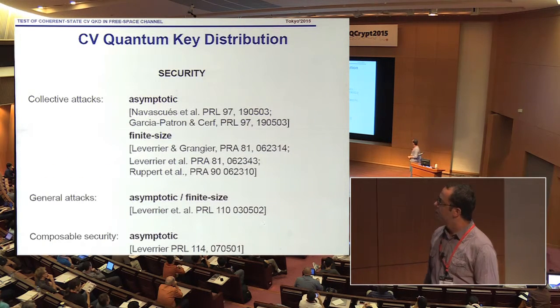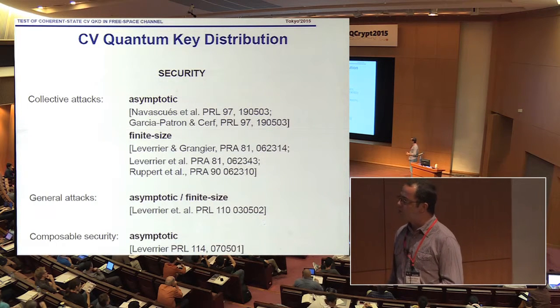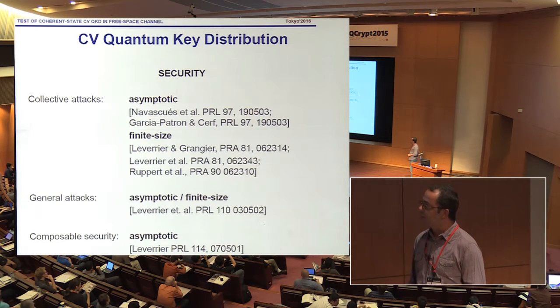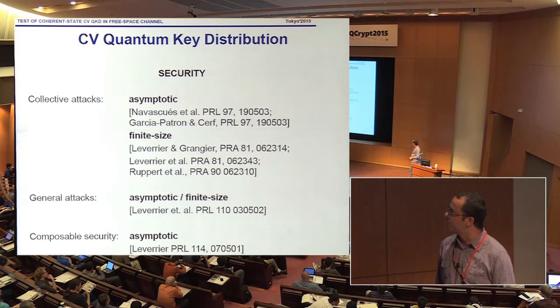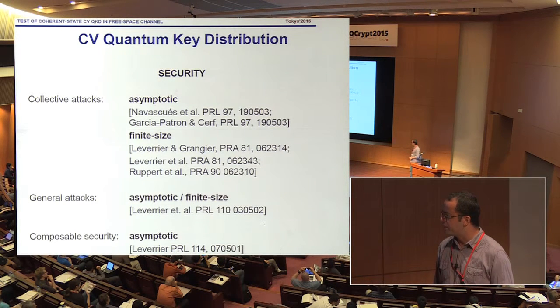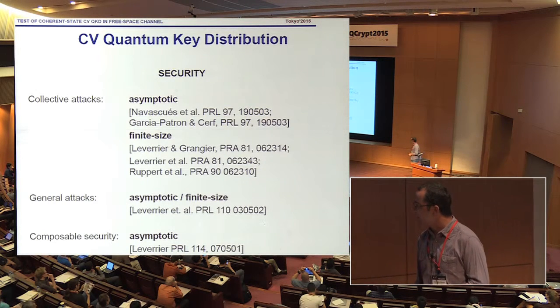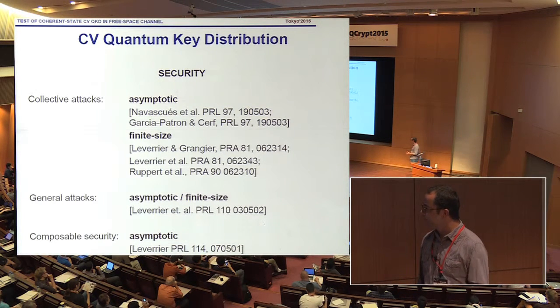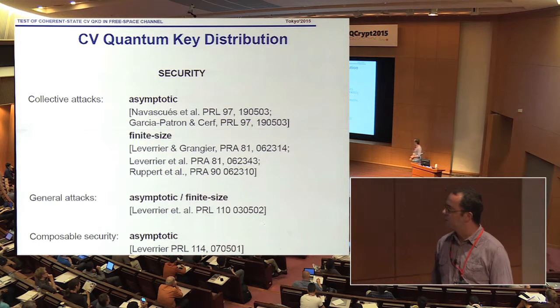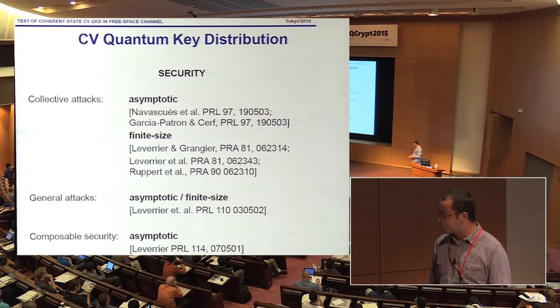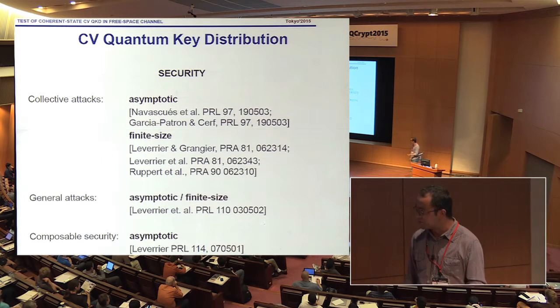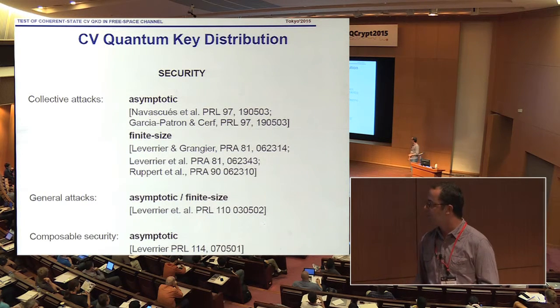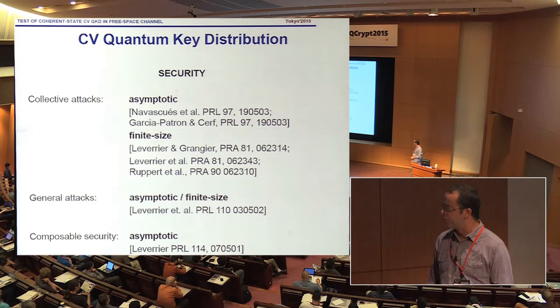Concerning the security, it was shown that the protocol is secure against collective attacks in the asymptotic regime and in the finite-size regime. Then it was studied against general attacks, and a lot of work was done by Anthony Leverrier on this. It was shown in the asymptotic and the finite-size regime. Then composable security was considered, which is a way to characterize the cryptographic system as a whole, taking QKD as a part. The asymptotic security was shown for that, with some hints also on how to do it in the finite-size regime.